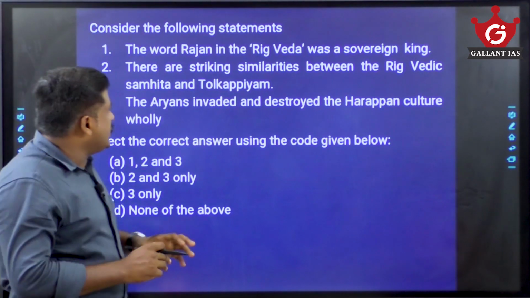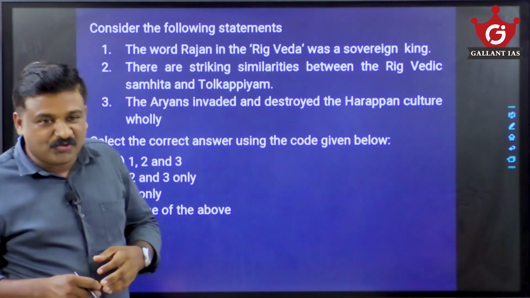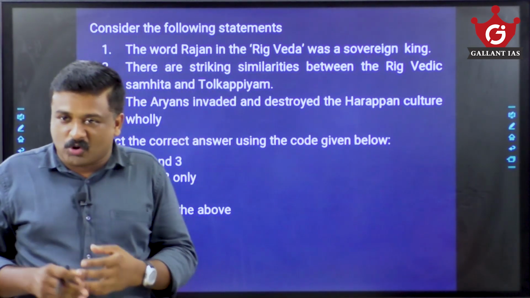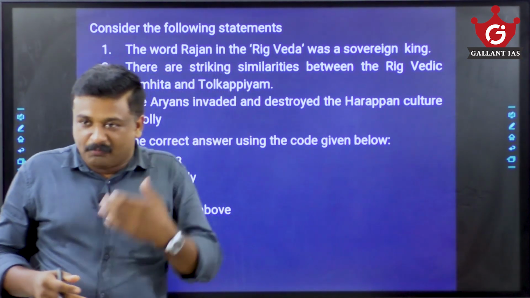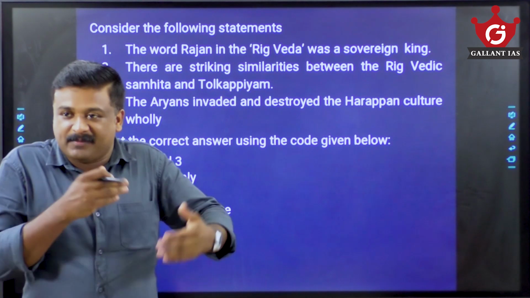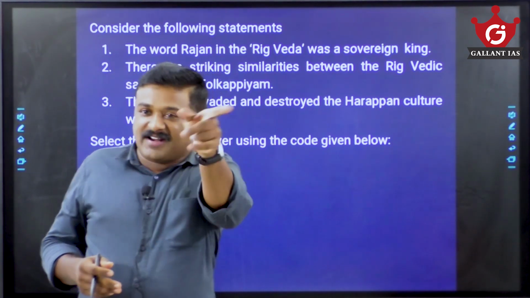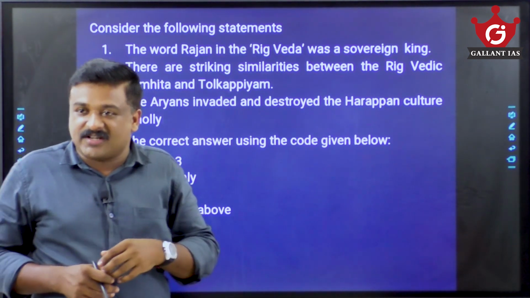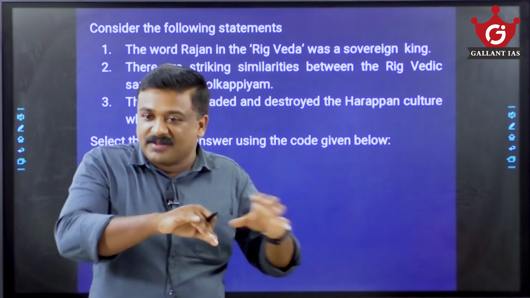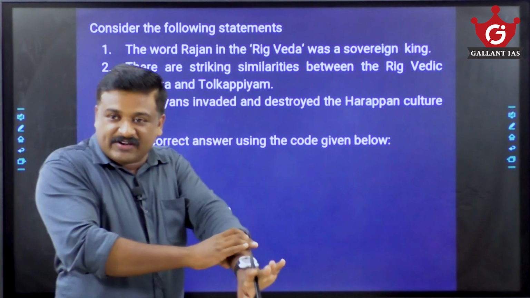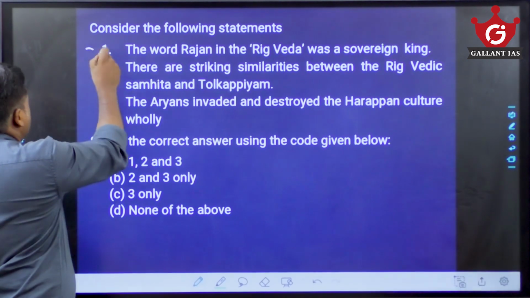Now there is a question: the word Rajan in the Rigveda was a sovereign king. Do you think the Rigvedic age talks about a sovereign monarchy or an absolute monarchy? No, it is more or less parliamentarian, republican or democratic, because tribal assemblies existed, am I right? Tribal assemblies existed and the Rajan had limited powers, limited bureaucracy, and he is not a sovereign monarch. So that statement is wrong.